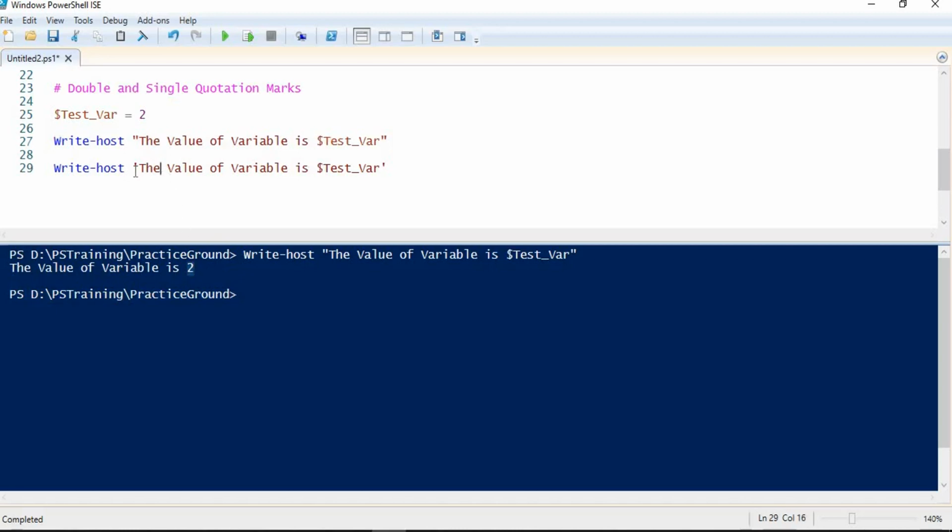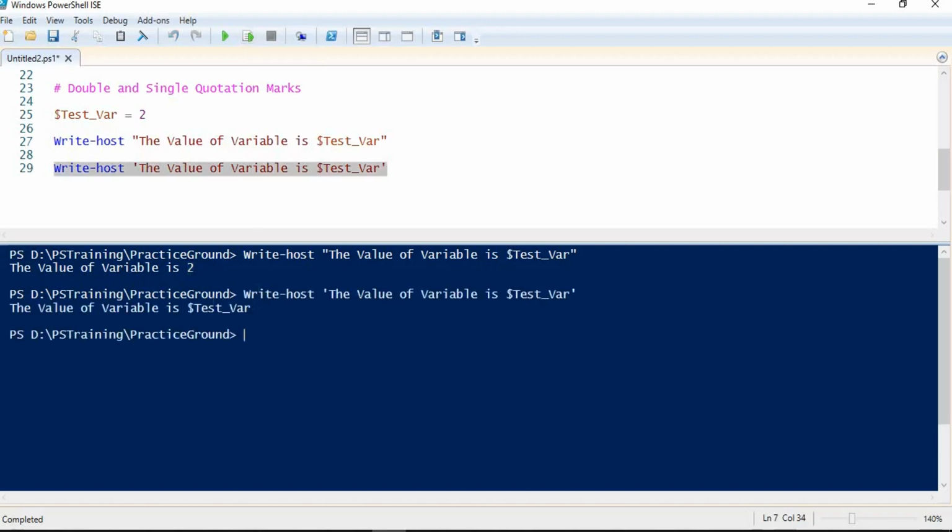But if I try to enclose the expression in single quotation marks, and if I try to execute this, what I get is the variable name itself, but I'm not getting the value of this variable. So this is the difference between using double quotes and single quotes. Always use double quotes where we want the variable to return its value, and always use single quotes where we want to return the name of the variable itself but not the value.